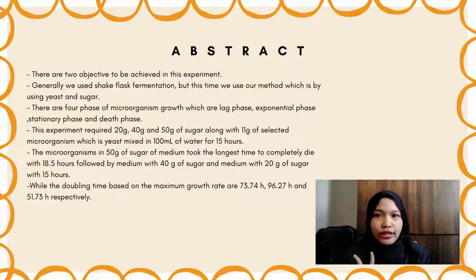There are 2 objectives that we have to achieve in this experiment, which are to collect experimental data on cell dry weight on the purpose medium of microbial experiment, and the second one is to calculate the mass doubling time from the microbial experiment. And generally, we use shake flask fermentation, but this time we use our method, which is by using yeast and sugar.